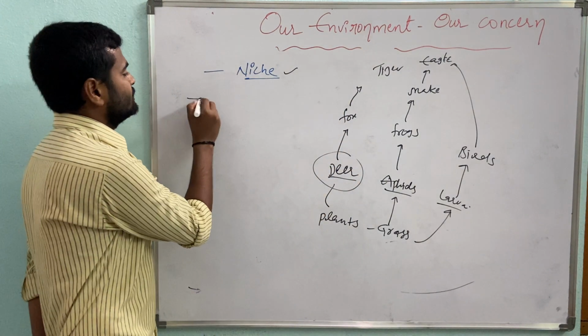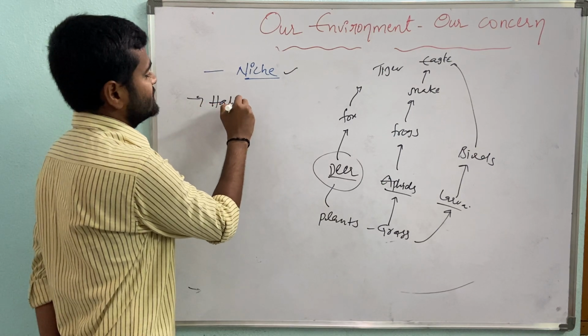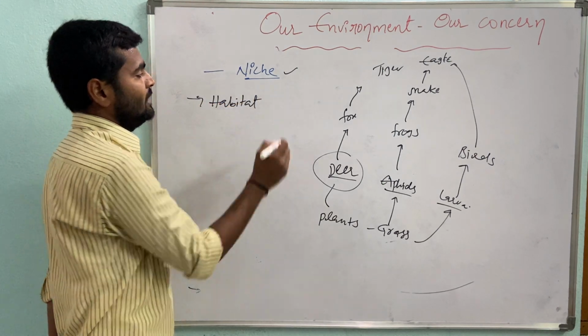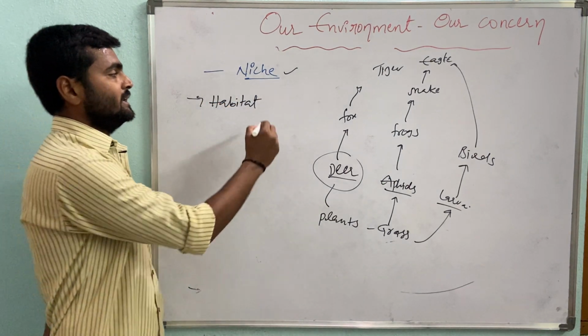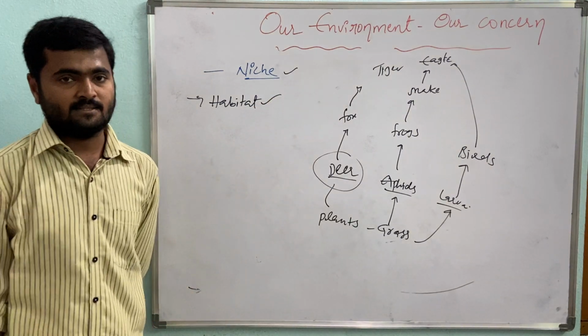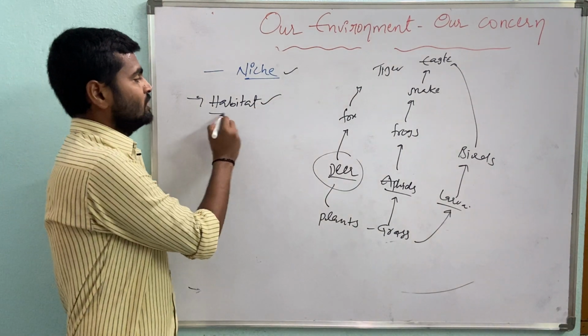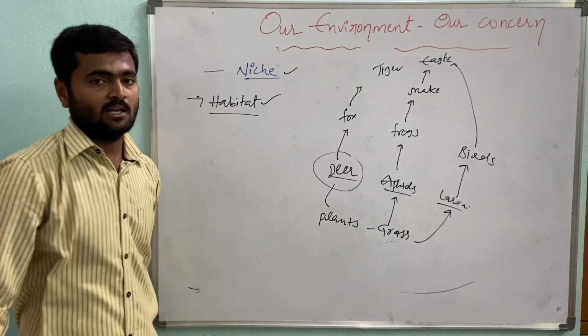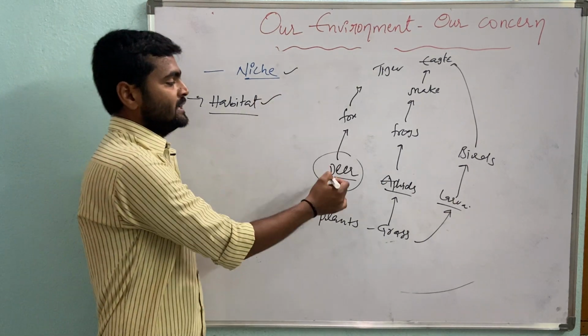So niche is like, simply, a habitat. Niche is like what? Habitat is explaining what? Only a living place, the living place of an organism. But here, niche explains what?